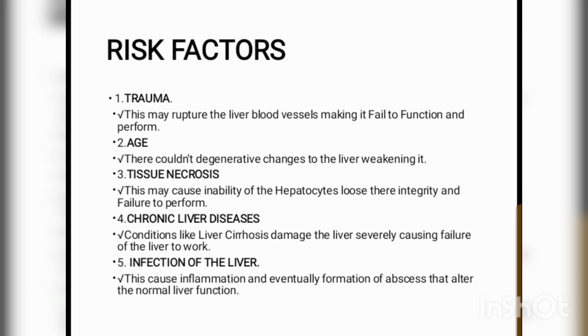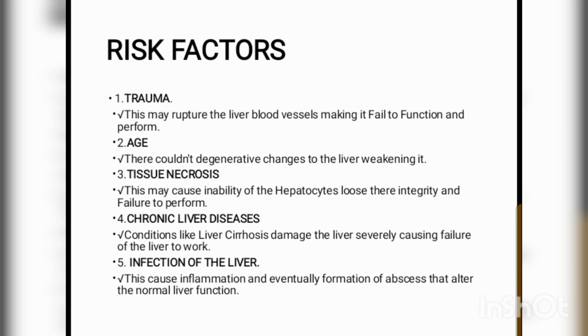Then number four, we are saying chronic liver disease. So a condition like liver cirrhosis damages the liver severely, causing failure of the liver to work. Then number five, infections of the liver. So this causes inflammation and eventually formation of abscess that alters the normal liver function. So those are the risk factors that predispose one to have hepatic coma. So we said trauma, age, tissue necrosis, chronic liver disease, infection of the liver.